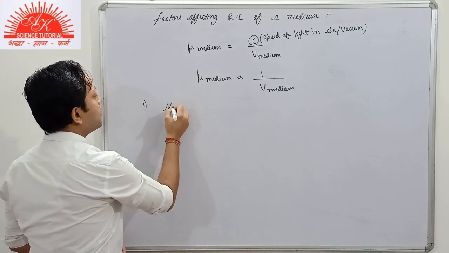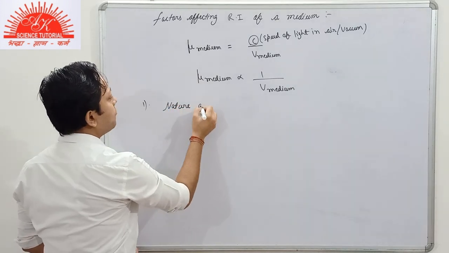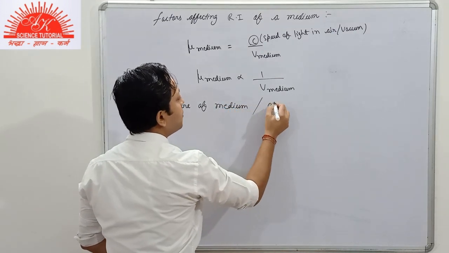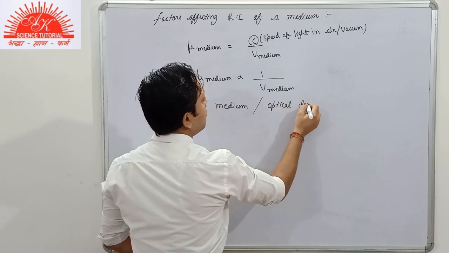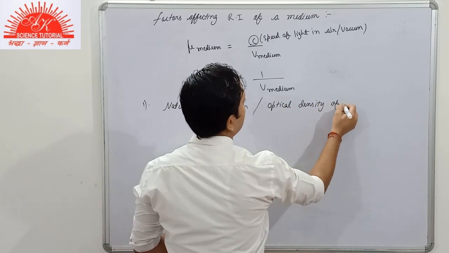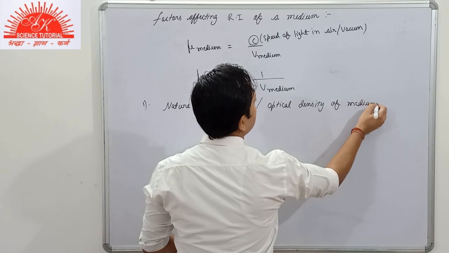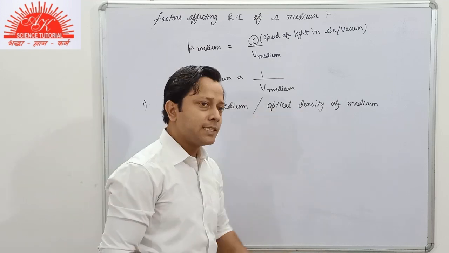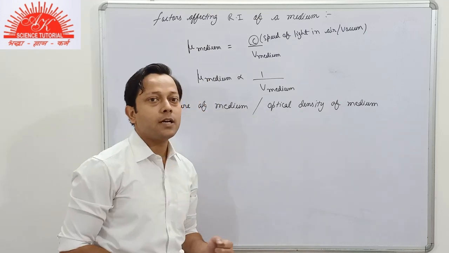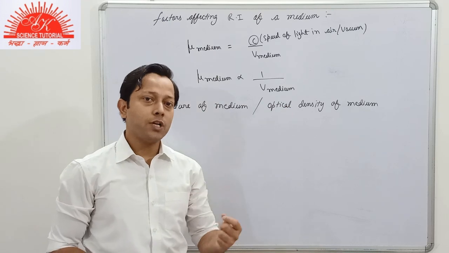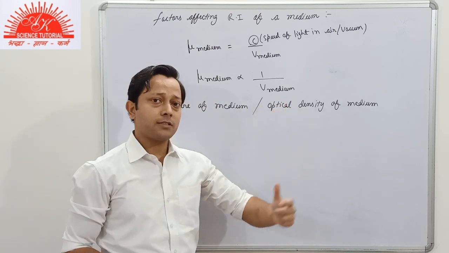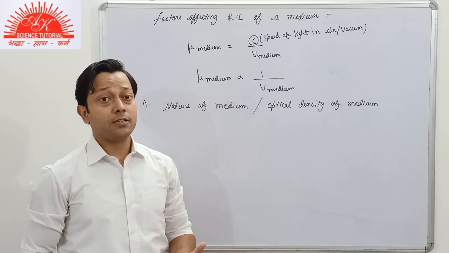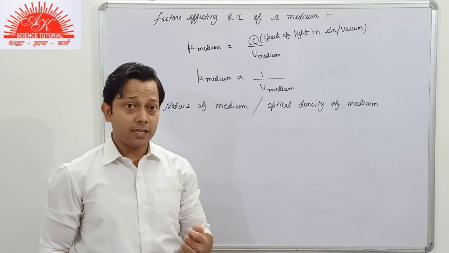The very first factor is nature of medium. Nature of medium, that is, we are talking about the optical density of the medium. You can use either of the terms, either nature of the medium or optical density of the medium. Optical means the medium through which light can pass, light can travel. So if the optical density of a medium is higher, then the speed of light in it will be less.